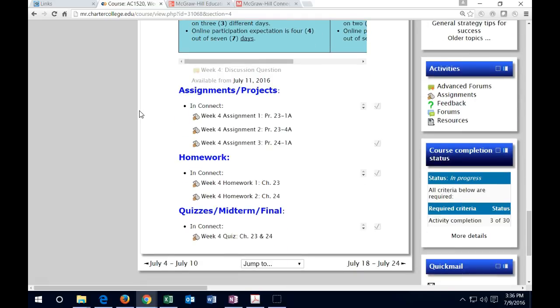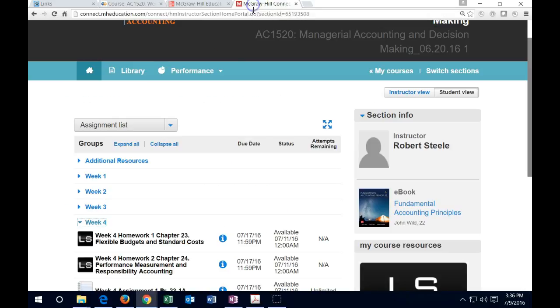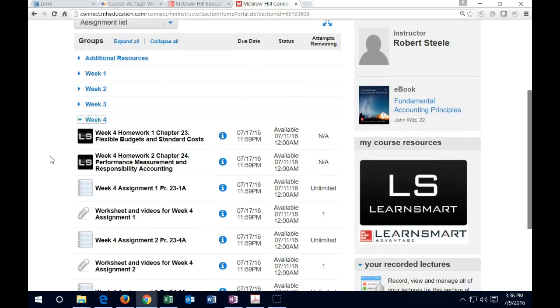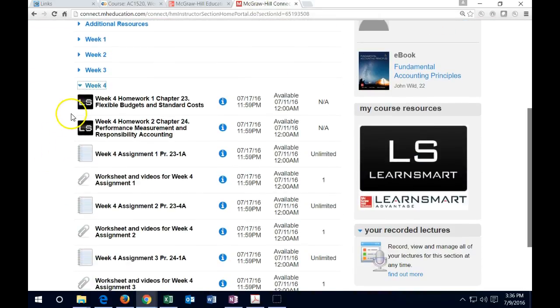Going down to the work we need to do, the assignments, the homework, and the quiz will be in Connect. So let's go up to Connect, McGraw-Hill's Connect up here, and take a look at what we have at this time. So we're going to be in week 4. Remember that the homeworks are actually the Learn Smarts. You may want to do those first because those will be the multiple choice type questions that will walk through the assignments.